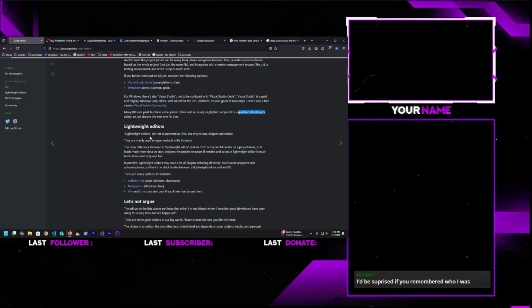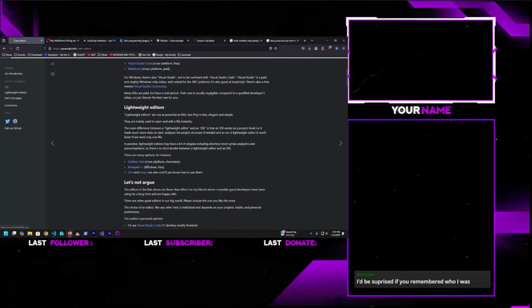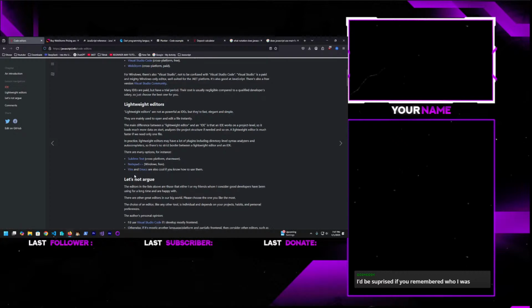Lightweight editors are not as powerful as IDEs, but they're fast, elegant, and simple. They are mainly used to open and edit a file instantly. The main difference between a lightweight editor and an IDE is that an IDE works on a project level, so it loads much more data on start, analyzes the project structure if needed, and so on. A lightweight editor is much faster if we need only one file. In practice, lightweight editors may have a lot of plugins, including directory level syntax analyzers and autocompleters. So there's no strict border between a lightweight editor and an IDE. So there's Sublime Text, Notepad++, Vim, and Emacs. I guess I need to learn that.